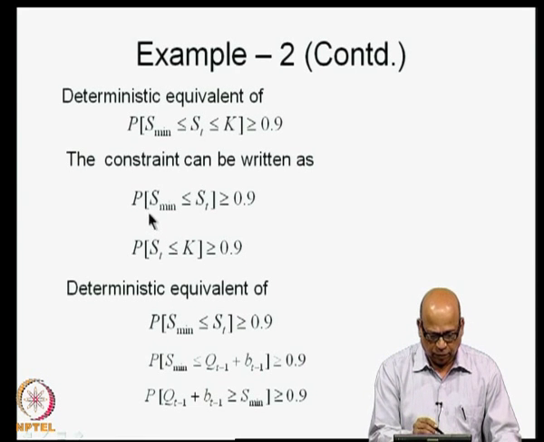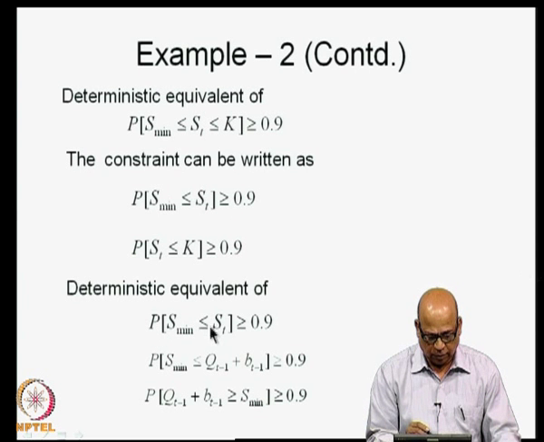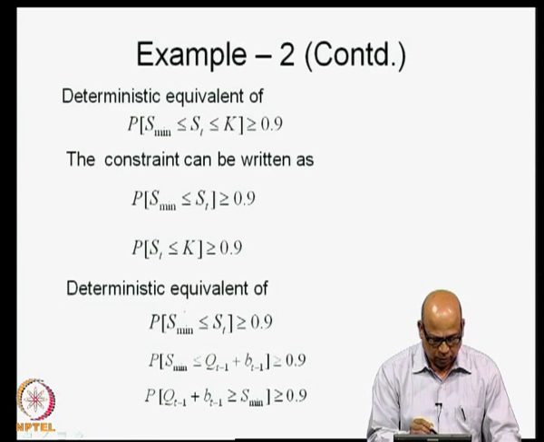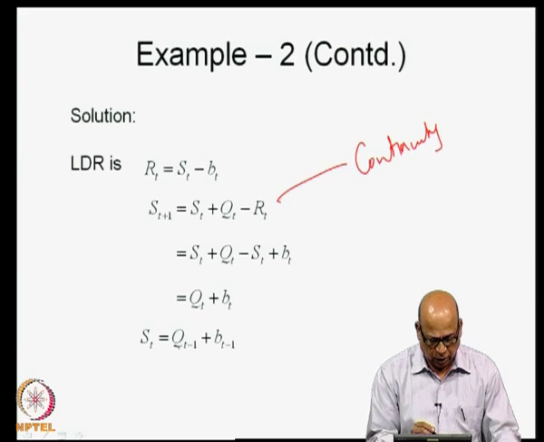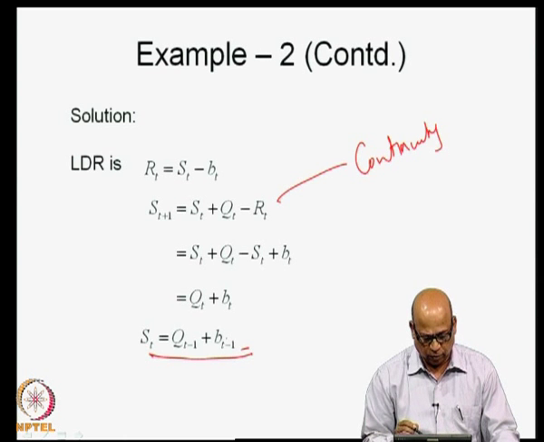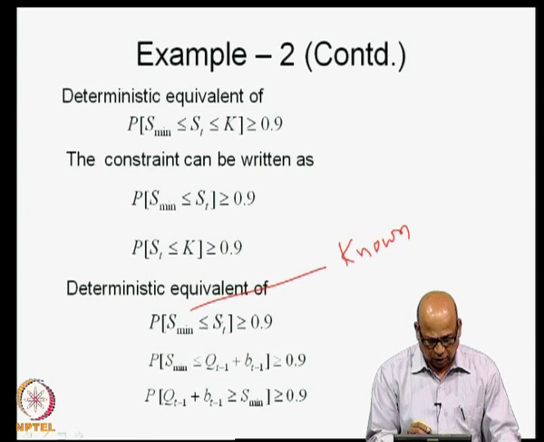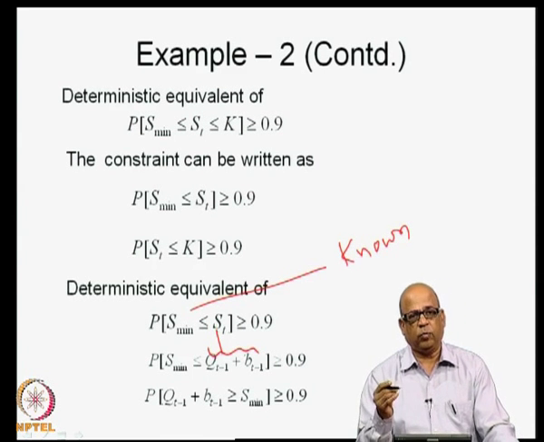Now, we will start with the first constraint. We write probability of S_min less than or equal to S_t is greater than or equal to 0.9. Remember, S_min is known, and S_t is a decision variable in terms of Q_t. So, from here we have got S_t as Q_{t-1} plus B_{t-1}. So, in the place of S_t, I write it in terms of Q_{t-1}.